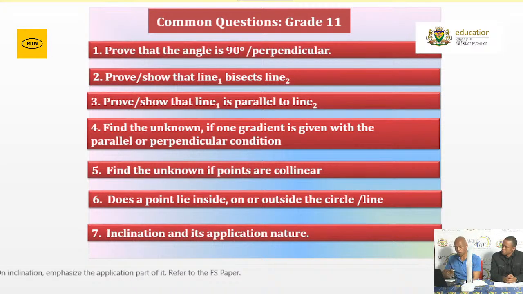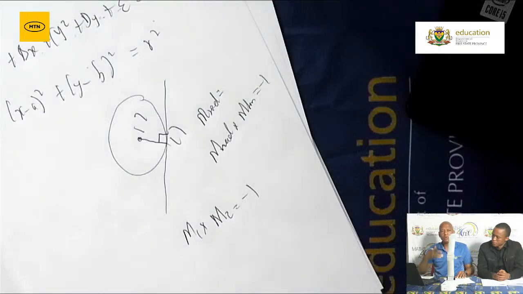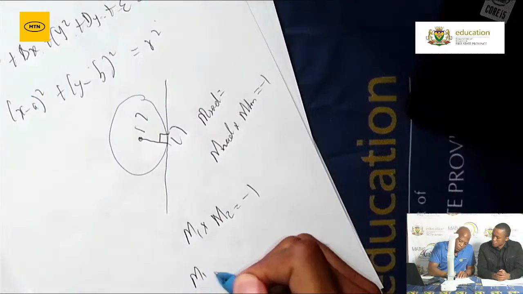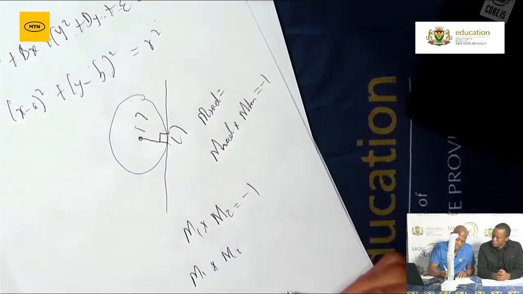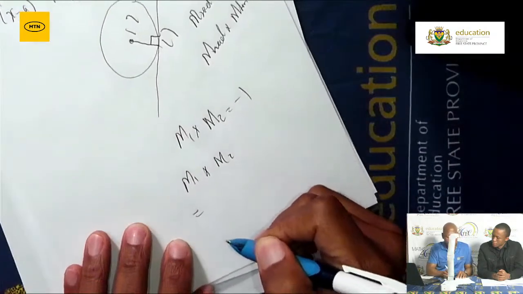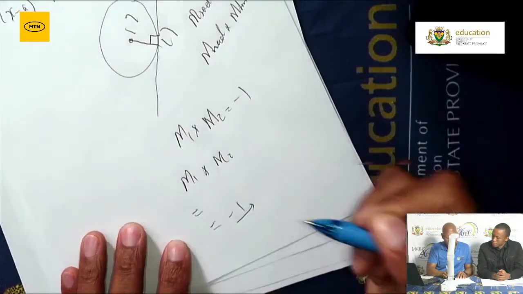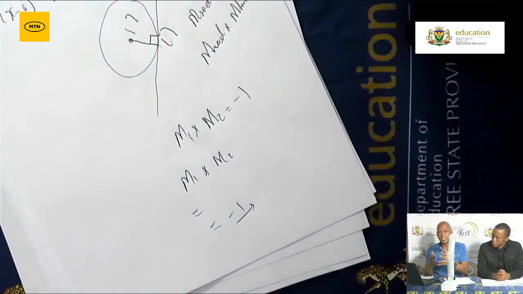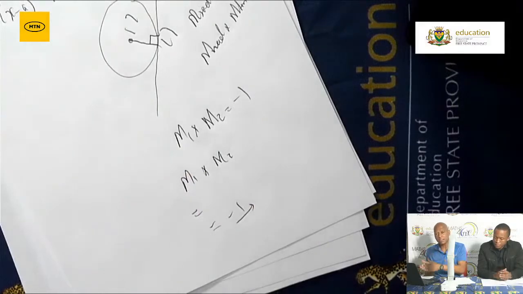Please, grade 12s, let us avoid writing m1 multiplied by m2 equals -1 immediately. You are already concluding that the two lines are perpendicular. If you are asked to prove, determine the gradient of the first line, multiply with the gradient of the second line, substitute in the information, and get the answer -1. Only then can you conclude that line AB is perpendicular to line BC.